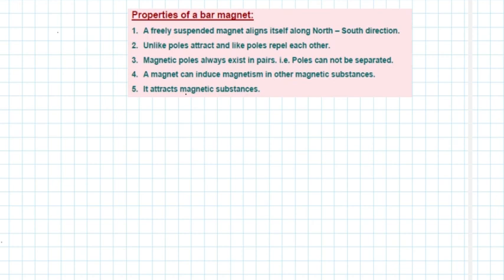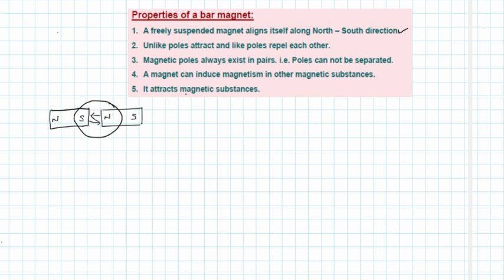The second point is that unlike poles attract and like poles repel each other. What do you mean by unlike poles? A pair of north and south poles forms unlike poles. Here there are 2 bar magnets, and the pair coming closer to each other are north and south poles.